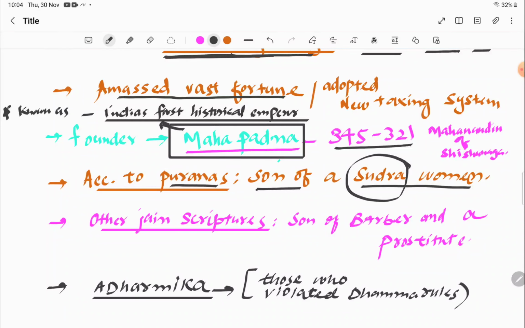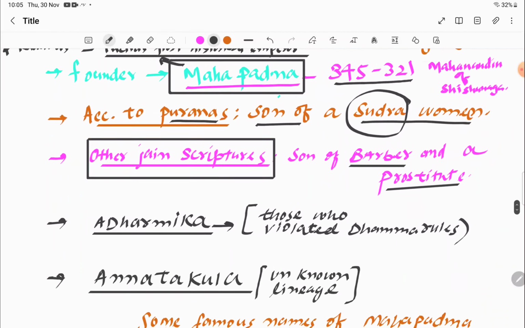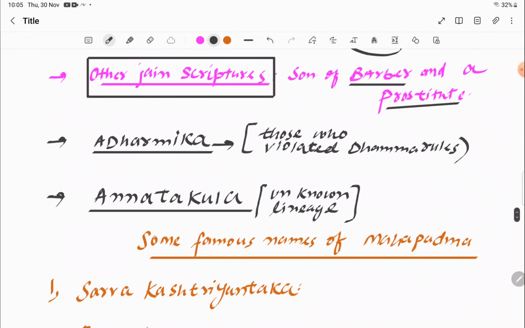Okay, and according to some of the Jain scriptures, some believe that he was the son of a barber and a prostitute. Again, the word prostitute points to that lower class origin, as you can see. So Mahapadmanand or Mahapadma is only associated with this birthmark of lower origin.